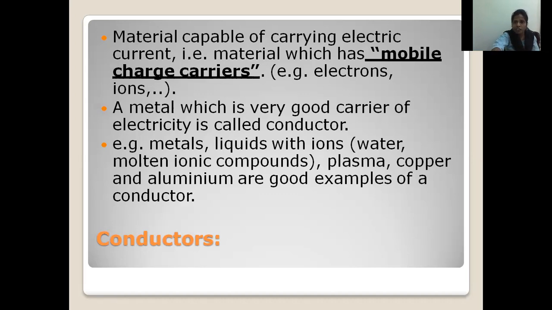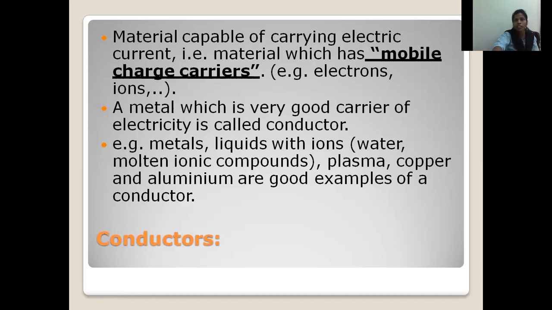A metal which is a very good carrier of electricity is called a conductor. So any material which is able to pass electricity is called a conductor. Examples of conductors are metals, liquids with ions, plasma, copper, and aluminum.